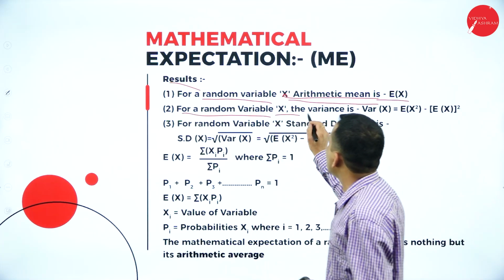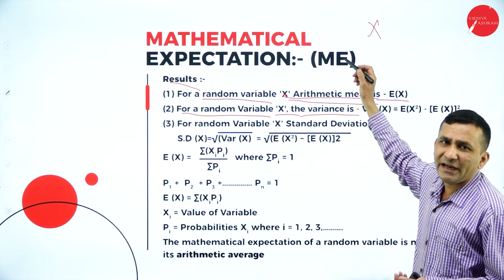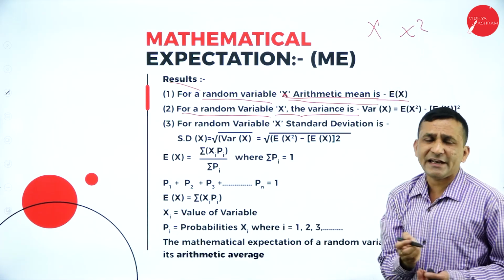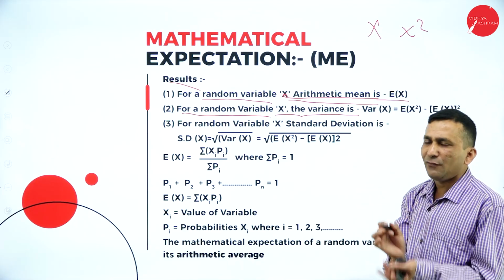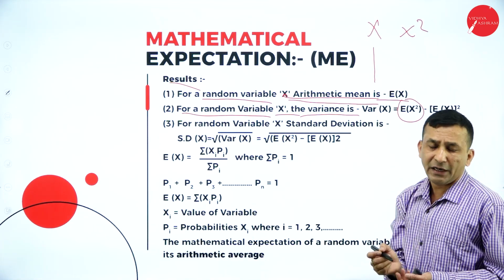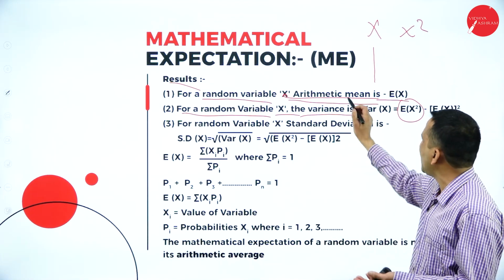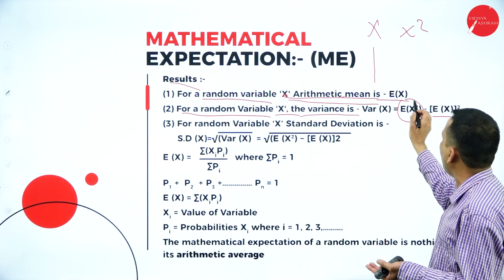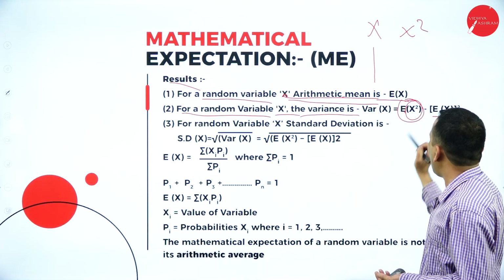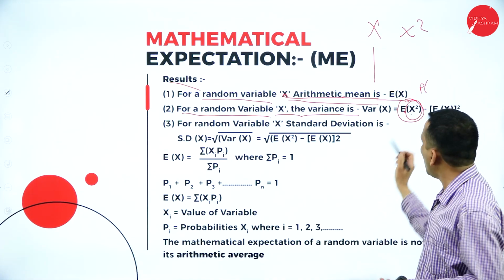For a random variable x, how do we write the variance? From the experiment we identified the x series. If you go for variance, x square is required. So the simple formula is the first one, variance: with the help of the x series we convert to x square. So E of x square minus E of x. E of x is nothing but the arithmetic mean, which we already calculated, but we need to get it for x square. So we need to multiply the x series once again. How do we get x square? You have to multiply by the respective probability, and then only you get the